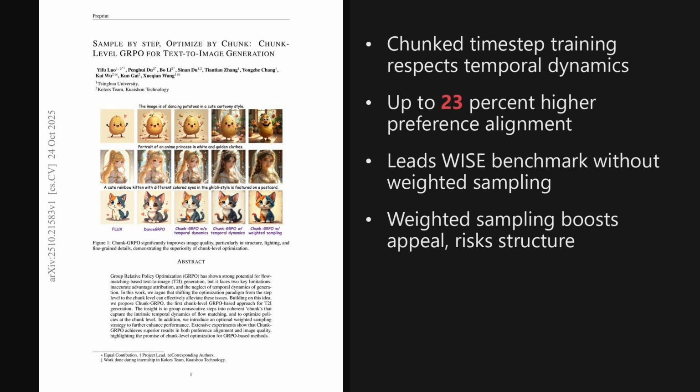Wrapping up, 2 takeaways stand out. Chunk-level optimization respects temporal dynamics and fixes misattributed credit, delivering sizable gains in preference alignment and image quality, roughly up to the low 20%. Weighted sampling adds punch, but can dent structure on some semantic tests. The broader implication is clear. Segment-wise training may generalize across generative pipelines.